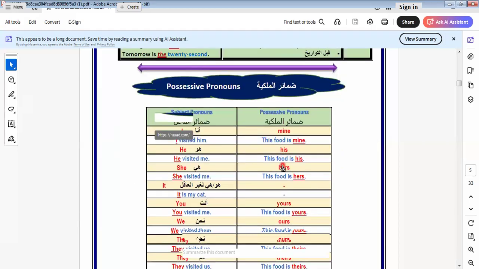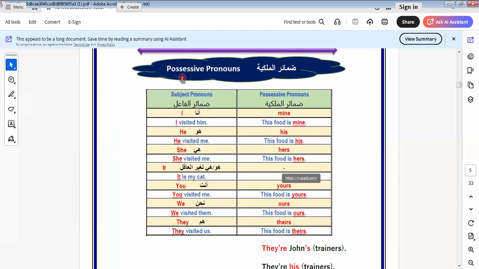Let's go to another item here, which is possessive pronouns. We have possessive pronouns and possessive adjectives, and we must know the difference between them. A possessive adjective means something belongs to me.